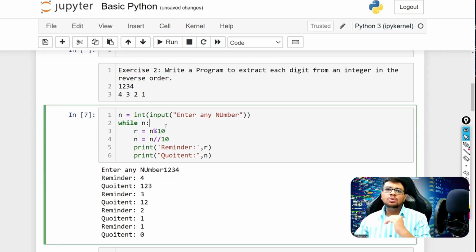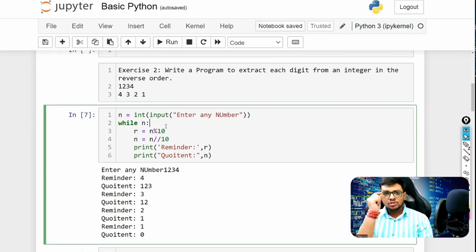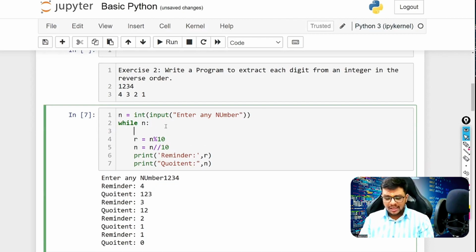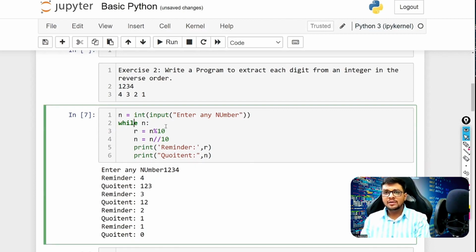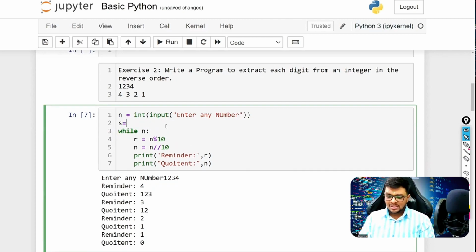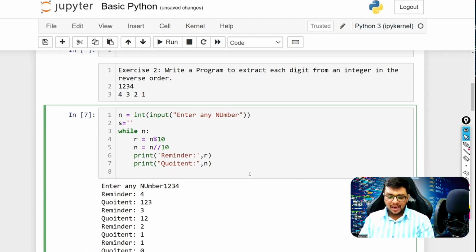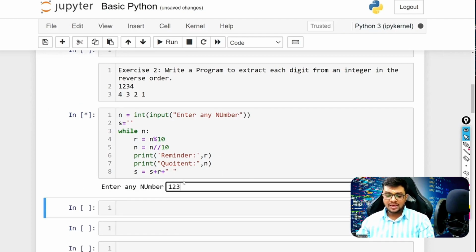Like in this way, you also solve it step by step. Don't start it with a while loop. Solve it first for the first digit and then put that in a while loop. So I can keep here just a simple empty string, s equals empty string. And then instead of printing, I can just do s equals s plus remainder, and a space in between them, so that we can see that very properly.